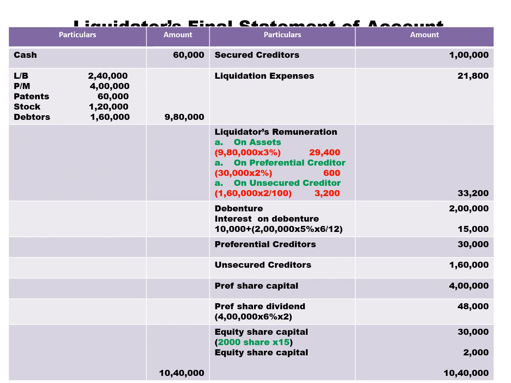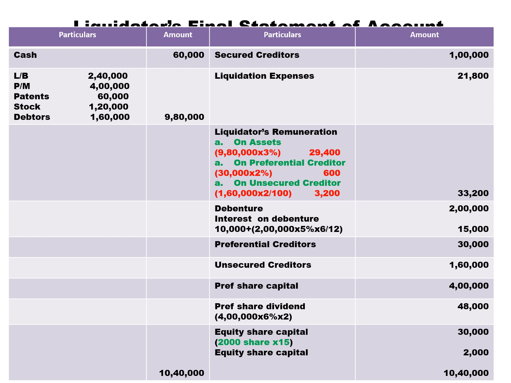Here's the answer. On the receipt side we have cash 60,000 in the outer column. Then we have land and building realized 2,40,000, plant and machinery 4 lakh, patent 60,000, stock 1,20,000, debtors 1,60,000. Total assets realized is 9,80,000.